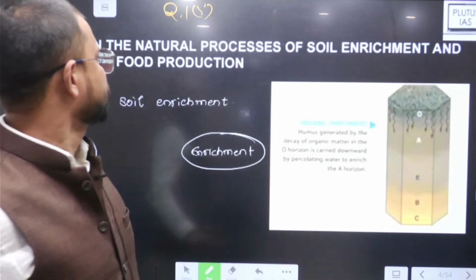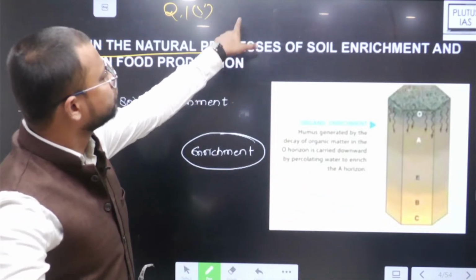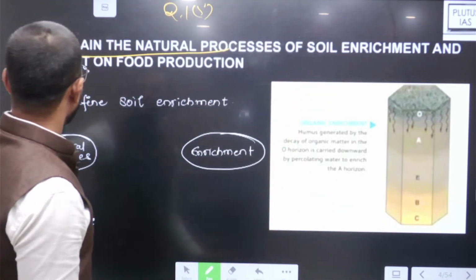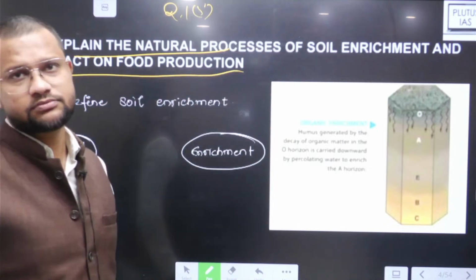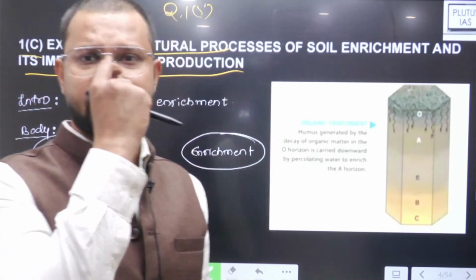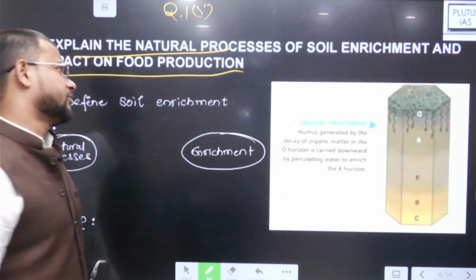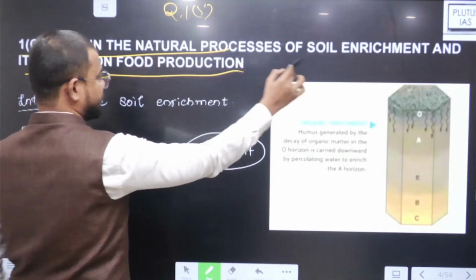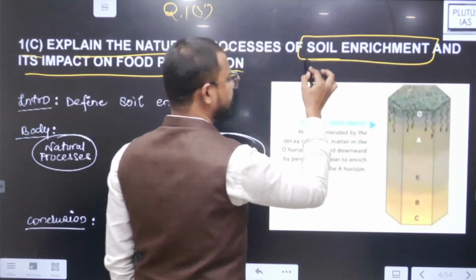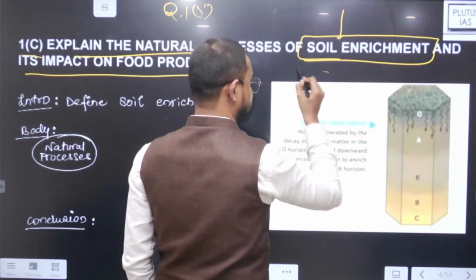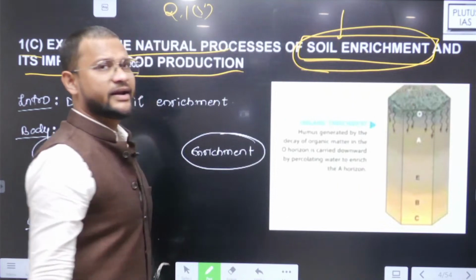So third question: explain the natural processes of soil enrichment and its impact on food production. Already this particular topic we have covered in our class as well. बायोजियोग्राफी में सॉइल में हमने देखा है कि सॉइल एनरिचमेंट क्या होता है. देखो यहाँ पे की टर्म है ऑफ क्वेश्चन सॉइल एनरिचमेंट.